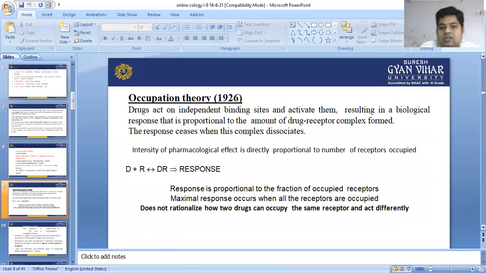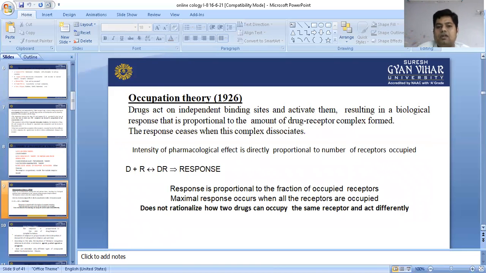The response ceases once the complex is dissociated. That means the therapeutic effect will stop when the drug receptor complex breaks. If the complex is dissociated, the response is stopped. The intensity of pharmacological effect is directly proportional to the number of receptors occupied. This is the very simple statement of the occupation theory.